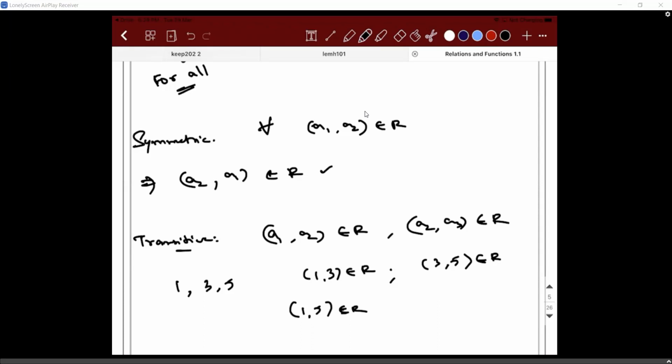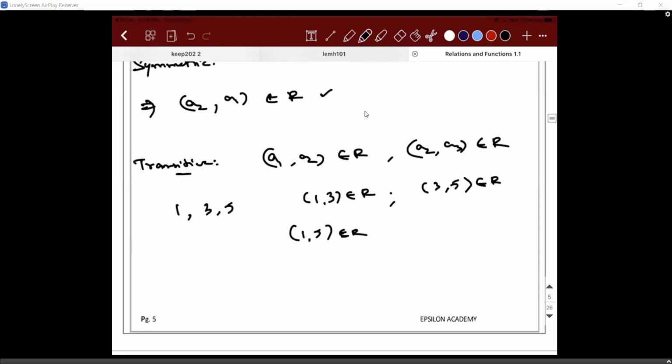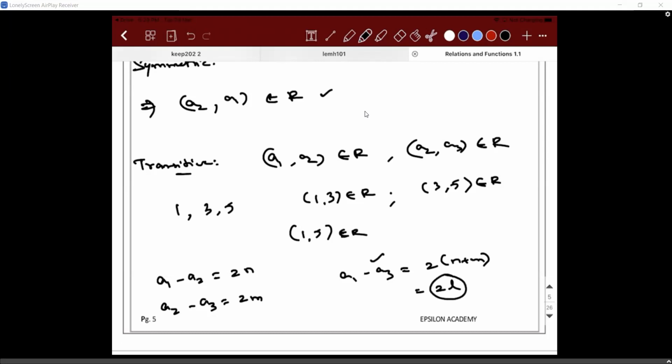If I have to go more theoretically, this is how I do. If A1, A2 belong to R, I am going to say A1 minus A2 is equal to 2 times N. Then A2 minus A3 will be 2 times M. Add them. Then A1 minus A3 will be 2 times (N plus M), which I'll call 2 times L. What am I able to understand? A1 minus A3 is also a number divisible by 2.